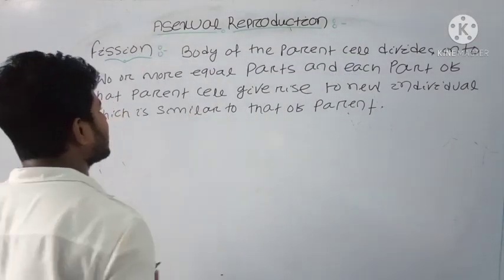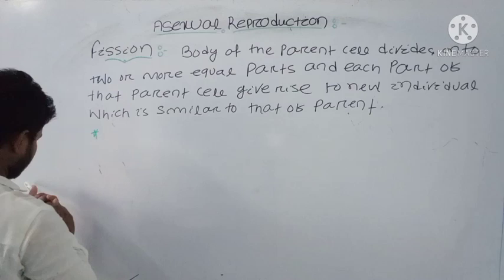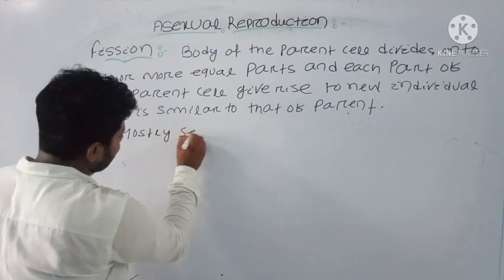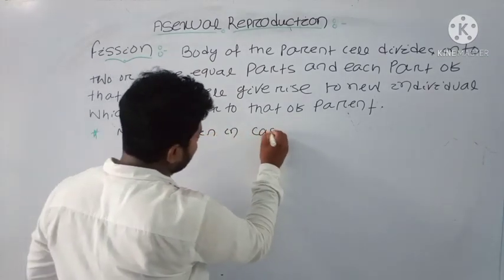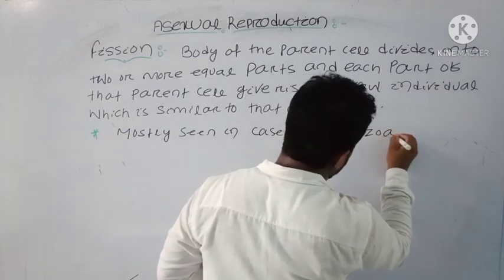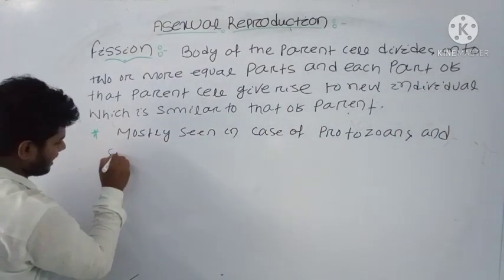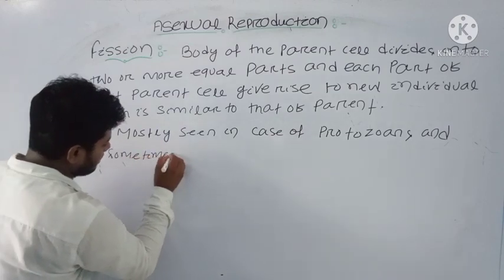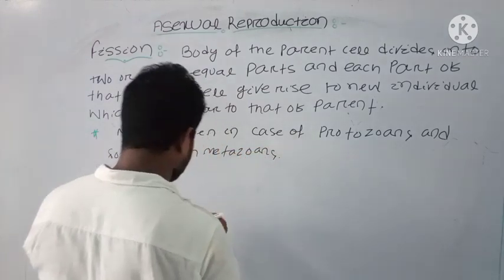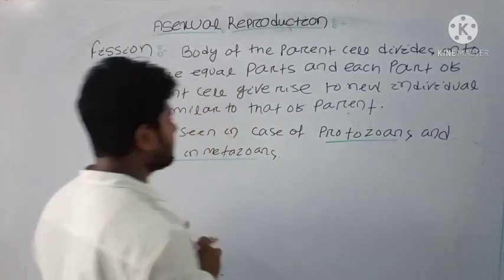Fission is mostly seen in protozoans and sometimes in metazoans. We have studied the five kingdom classification in the first year.